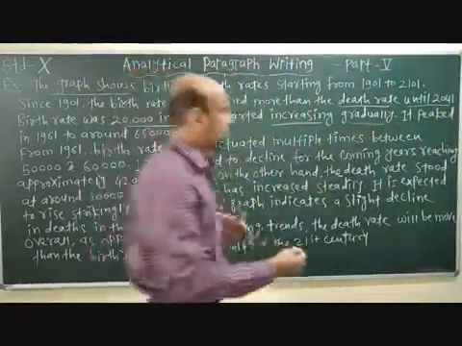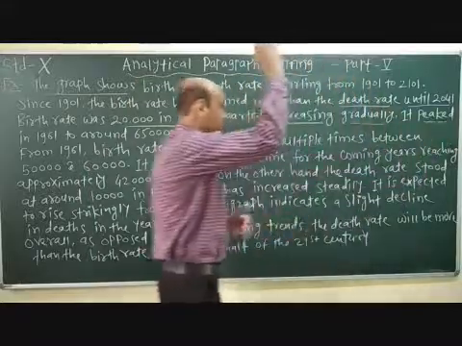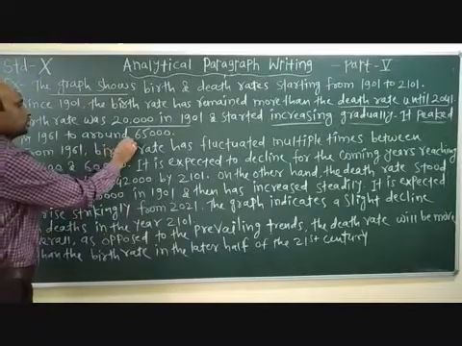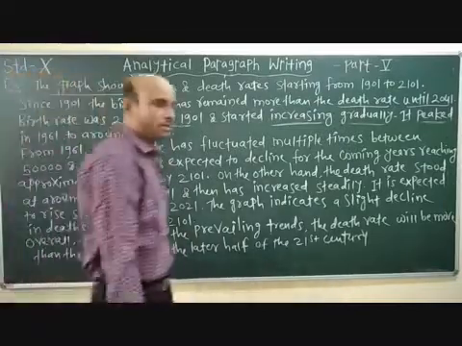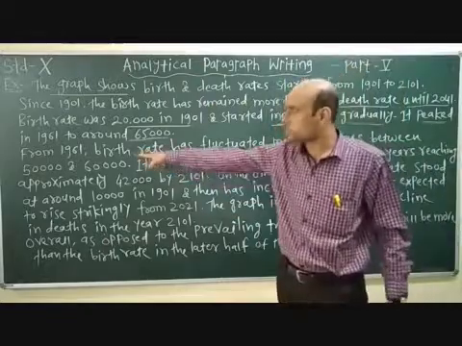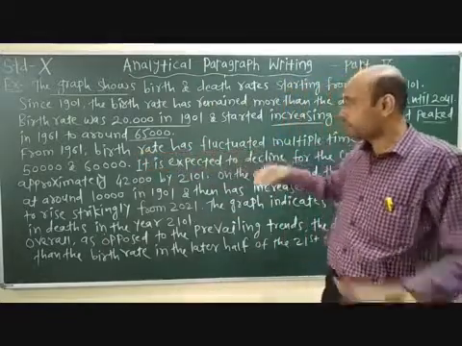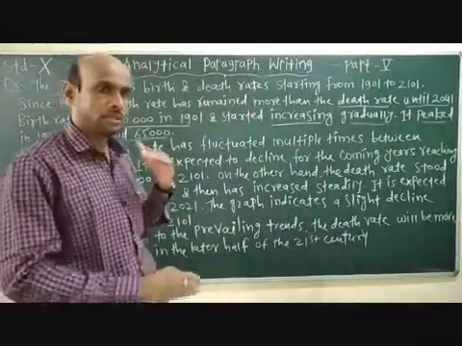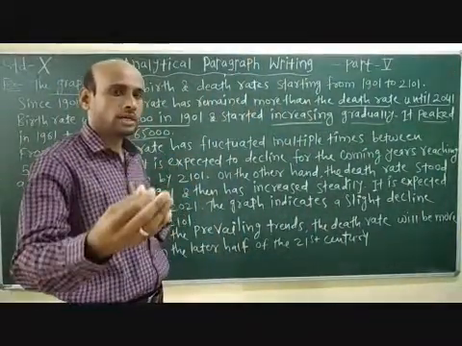It peaked, use this word. It peaked when? In 1961 at around 65,000. That is the birth rate. Then from 1961 the birth rate has fluctuated here and there, sometimes coming down, then once again going up.